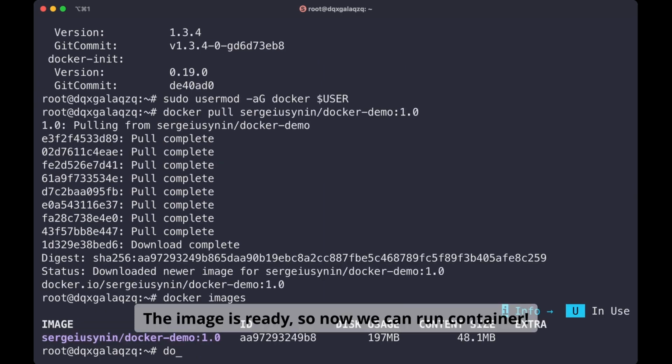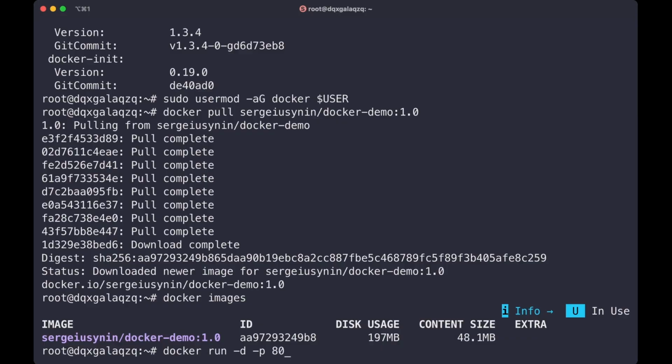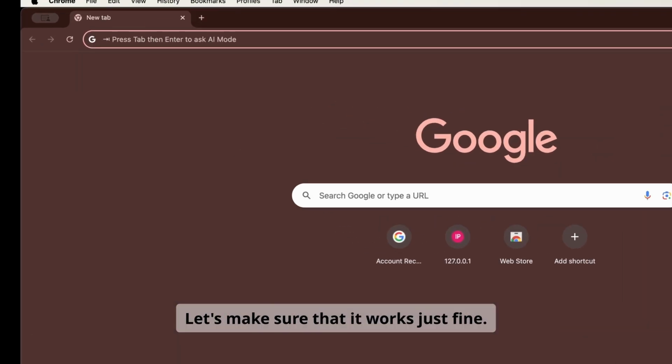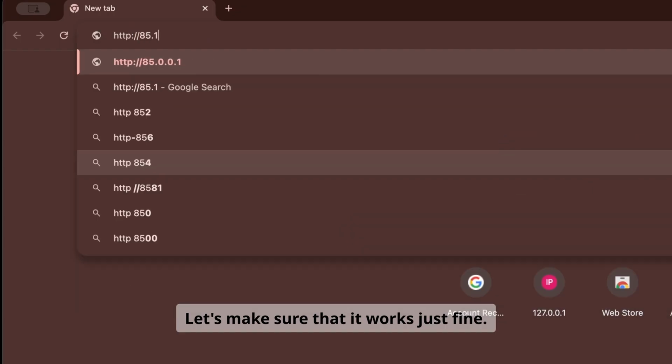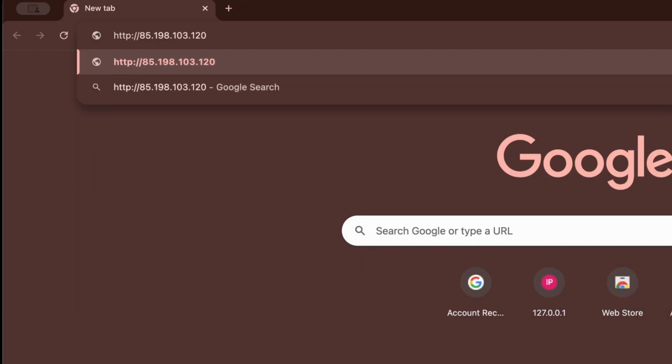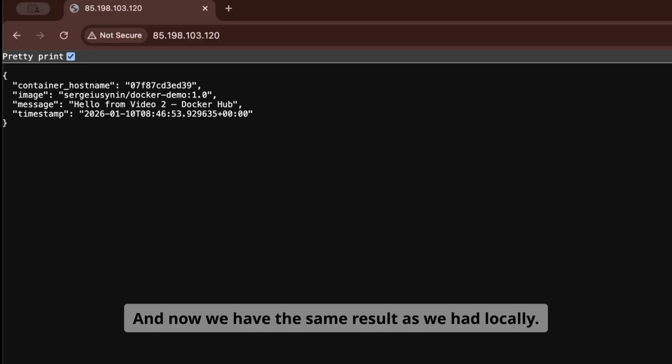The image is ready, so now we can run our container. Let's make sure that it works just fine. And now we have the same result as we had locally.